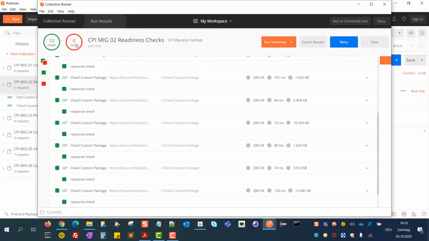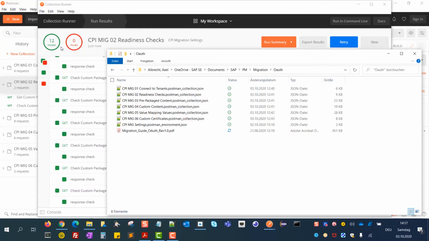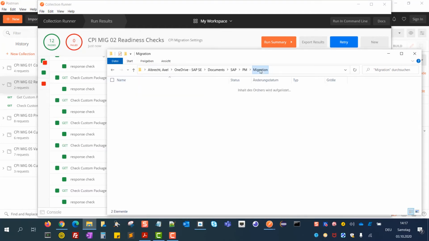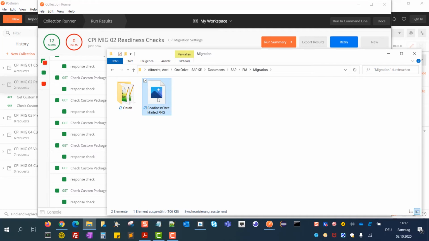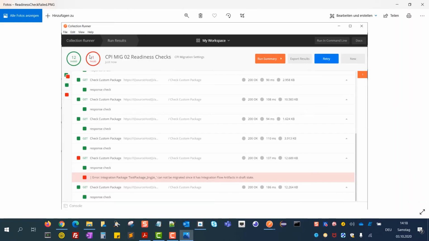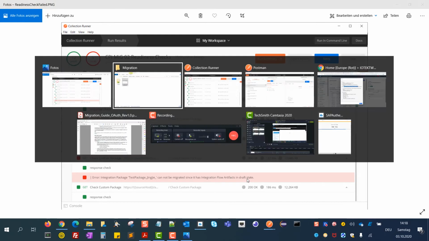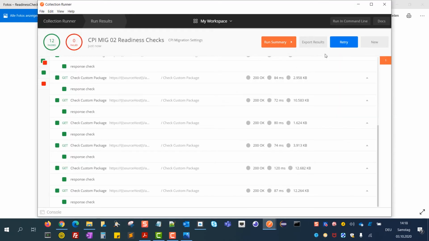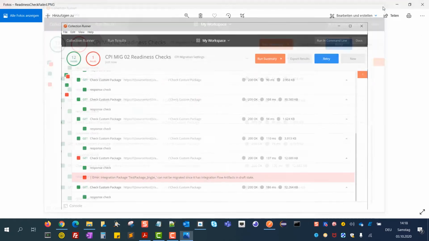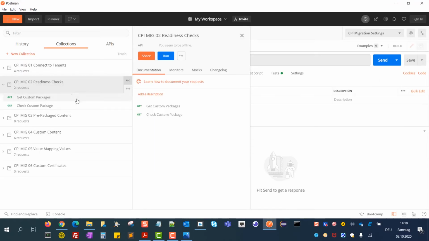So also here, everything passed. In case there is something not ready, I have done a screenshot to show you such a scenario as well, how this would look like. Here, for example, in this case, there's one failed, and it says this package cannot be migrated because there is an artifact in draft state. If you have such a situation, you can always go back into your tenant, give it a proper version, and then just repeat this test.